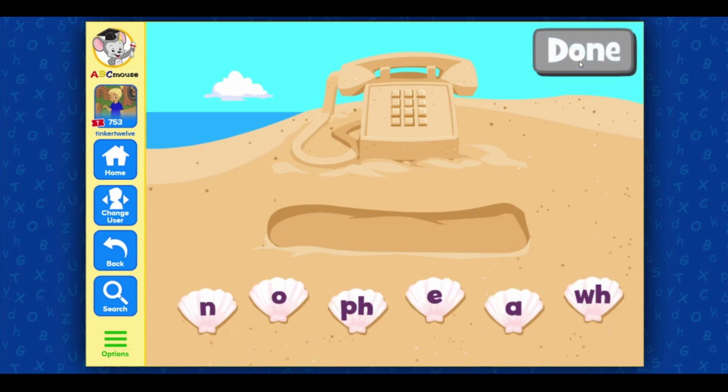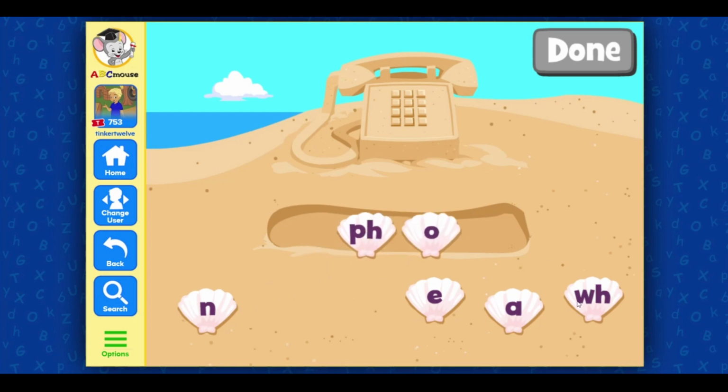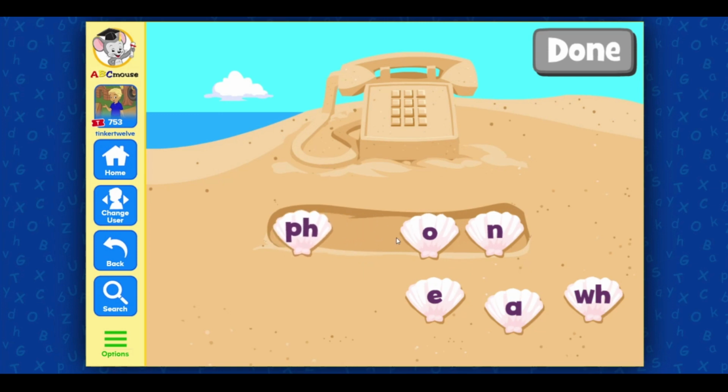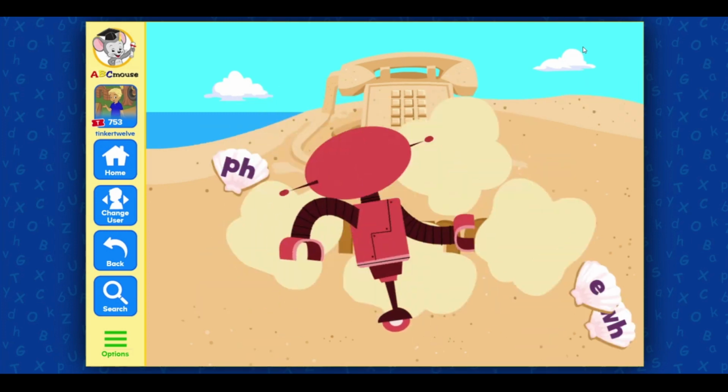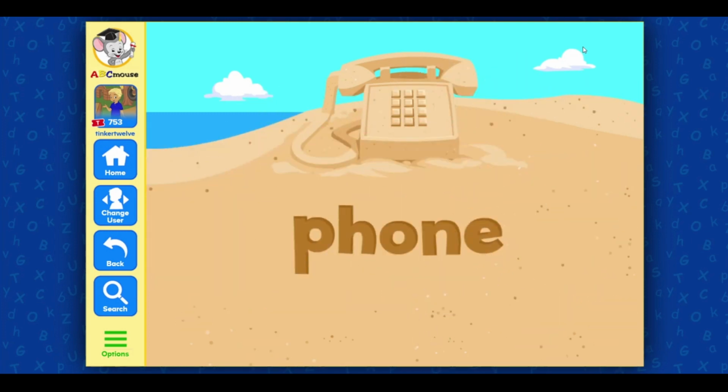Drag letters to spell the word. Bone. Fantastic! Phone.